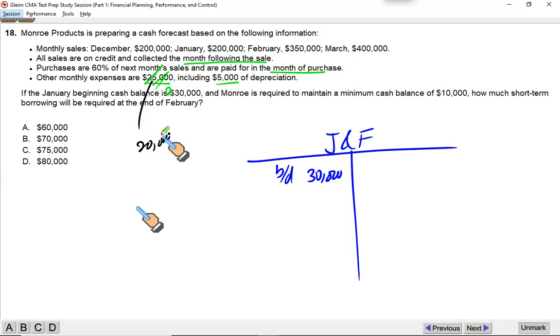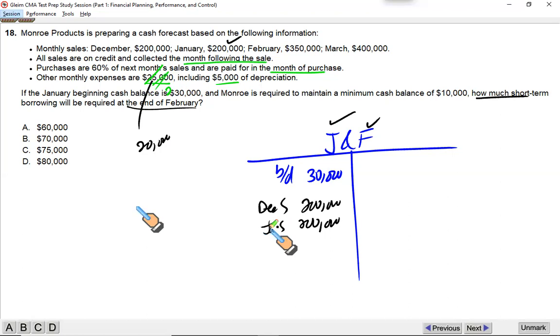All right, so let's plug in the numbers and see how much short-term borrowings will be required at the end of February. Remember, all sales are on credit and are collected the month following sale. We are talking about the inflows for Jan and Feb. What you sell in December, you collect in Jan. So this $200,000 will be collected in Jan. What you sell in Jan, you collect in Feb. So this 200,000 related to Jan sale is collected in Feb. So this is December sale. This is the Jan sale, and then there is no inflow.